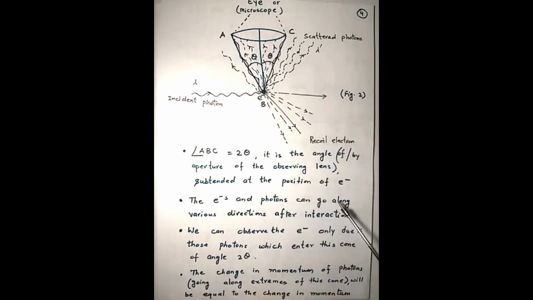The electrons and photons can go along various directions, and we observe the electron only due to these photons which are moving along this cone. The change in momentum of the photon will be equal to the change in momentum of the electron. The loss of momentum of the photon is the gain in momentum of the electron.